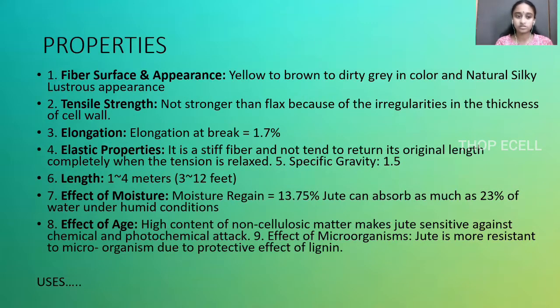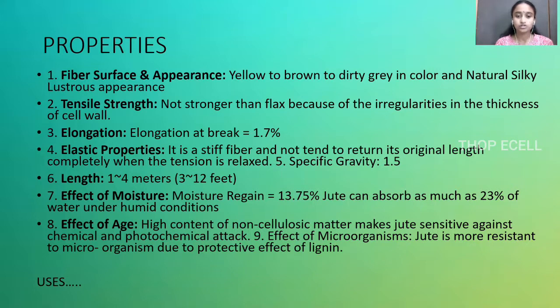Properties. What are the properties of jute? How does it appear? What is its moisture regain? How does storage affect it, and what is the effect of microorganisms and all? Fiber structure and appearance. It usually has yellow, brown, or gray color, and it is lustrous in appearance.